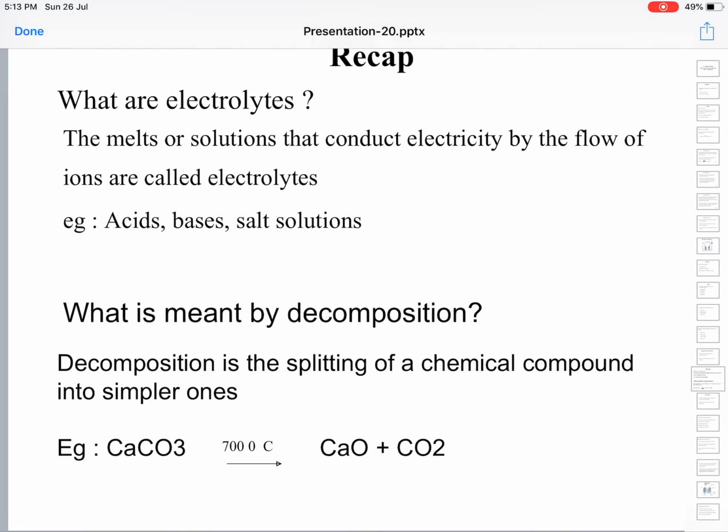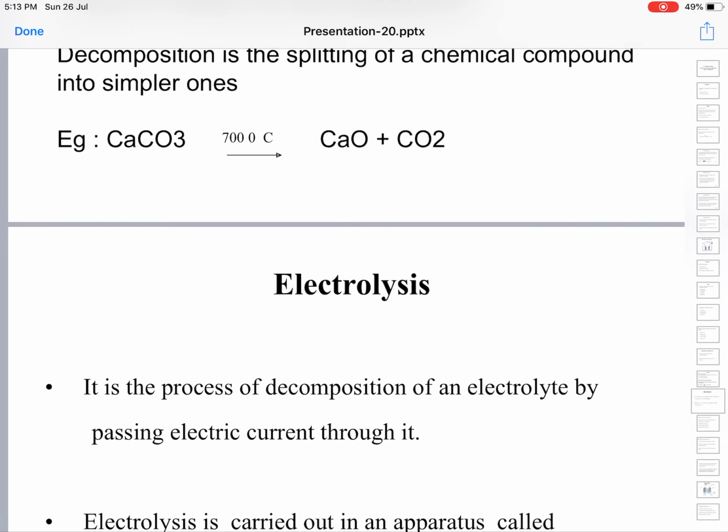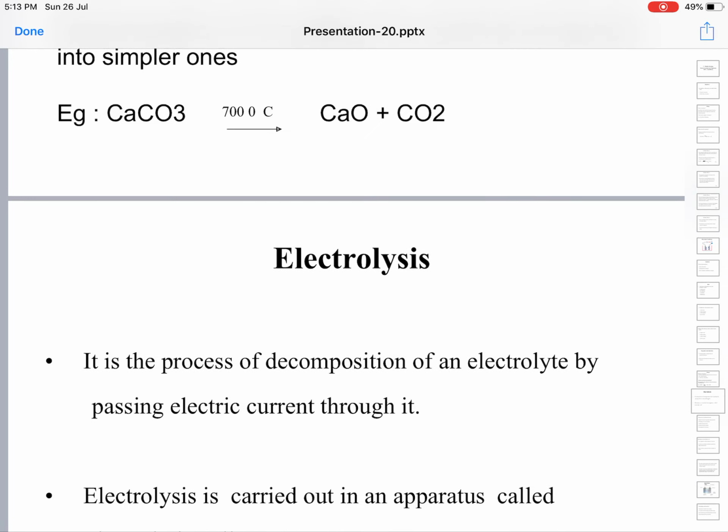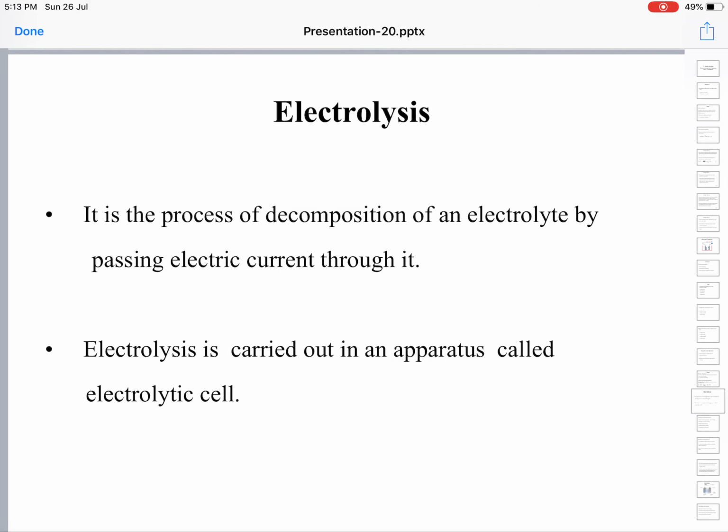What is meant by decomposition? Decomposition is nothing but splitting of a chemical compound into simpler ones. Calcium carbonate on heating decomposes into CaO and CO2. It's a classic example of decomposition. Electrolysis is decomposition of an electrolyte by passing electric current through it.